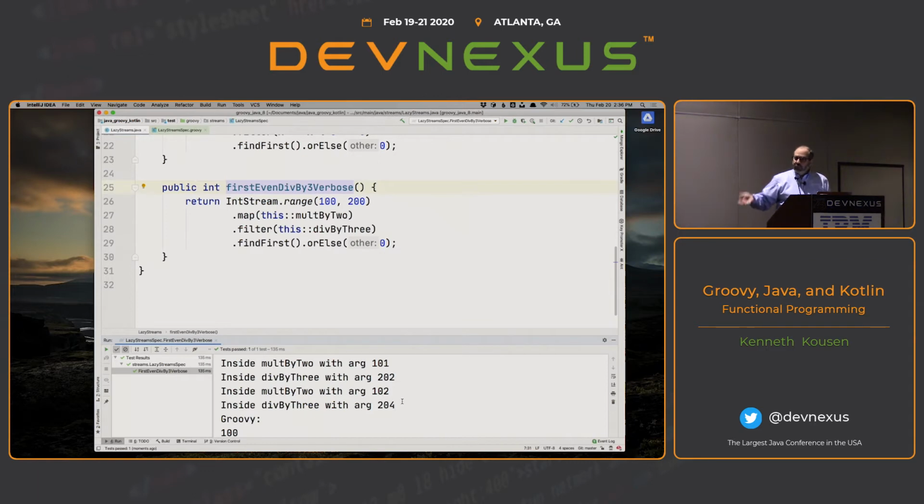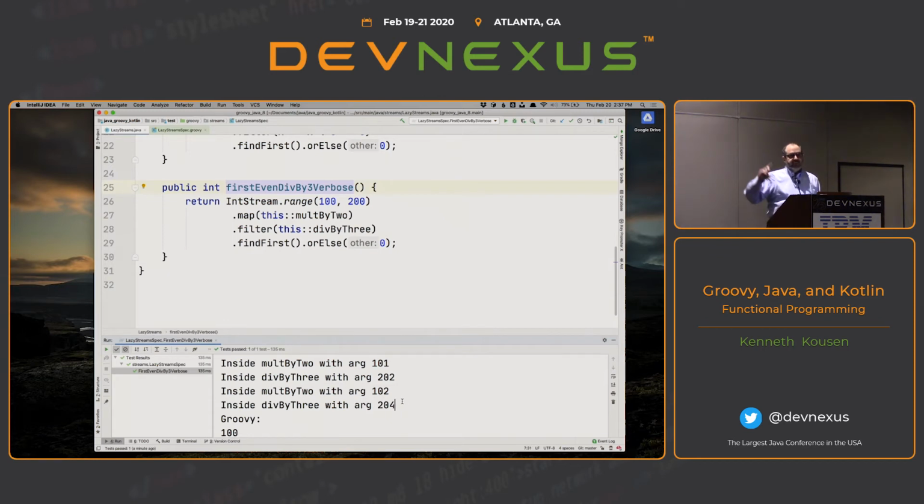Okay? In Groovy, by adding the methods directly to collections, they're not lazy. So if you have a short-circuiting condition, you don't want to do that. Now, of course, in Groovy, if you have a short-circuiting condition, just use Java streams. There's no problem there. Now, in Kotlin, they don't do it that way. In Kotlin, they did add the methods directly to collections. So those are not short-circuiting, if you will. Those go through the whole process.